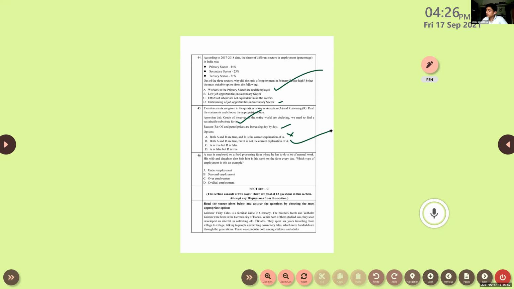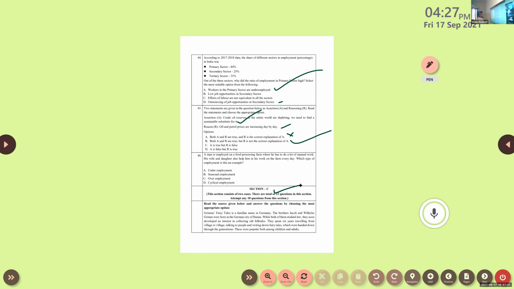Assertion and reasoning questions are easy to answer. Some sense is necessary. Read it again and again and you can easily find out the answer. So we will complete 46 also. Section C we will discuss in the next class tomorrow.